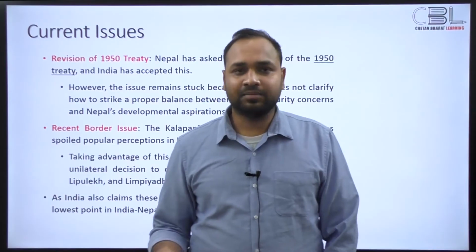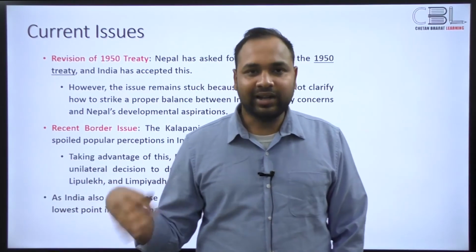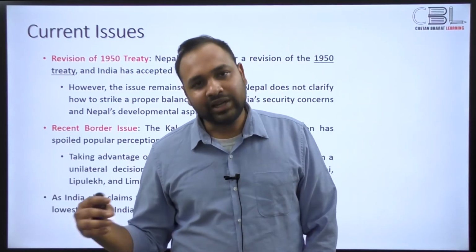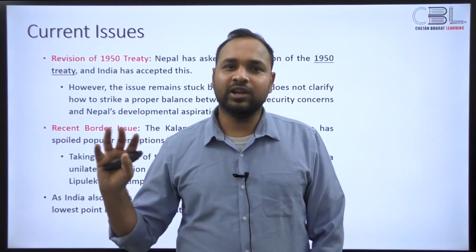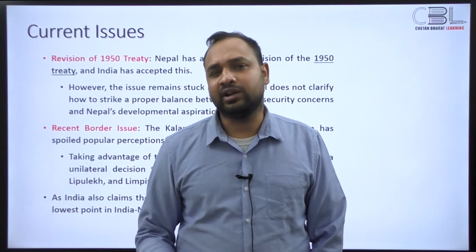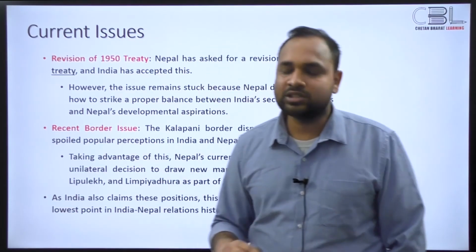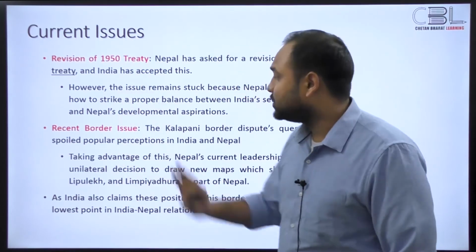In the 1900s, that was his policy. Now, many people say that this treaty is the same and India is following the same policy, right? So this treaty has become a symbol of Nepal being subservient to Indian interests within their country. So there is a strong call in Nepal to revise the treaty. That is one big issue.